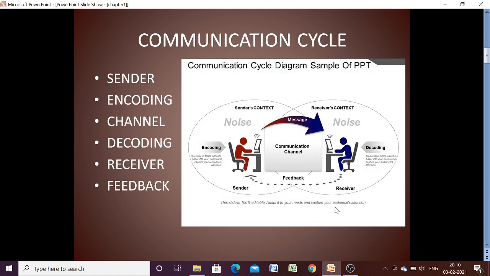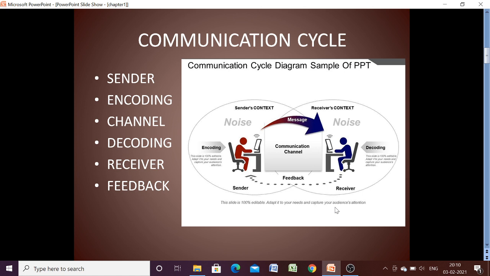Next one is the communication cycle. In the communication cycle we have these elements: sender, encoding, channel, decoding, receiver and feedback. While discussing the lesson in this video series, I already told you that the feedback topic is also very important.